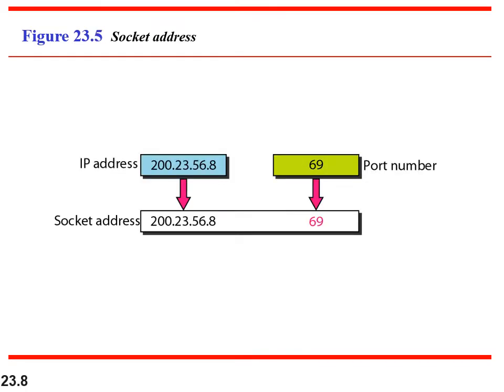The IP address and port number together form a socket address. So we have seen that the transport layer is end-to-end communication, and every communication endpoint is denoted with the help of a socket address, which comprises an IP address and a port number.